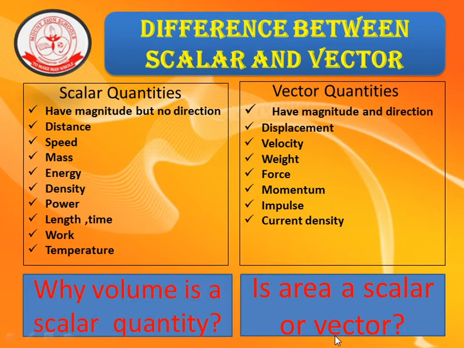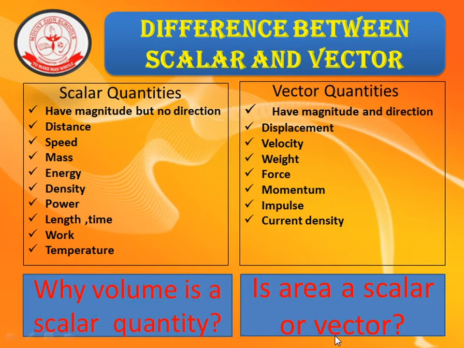Basically, any line drawn perpendicular to the area is called its normal, and this normal is called the area vector. At a time we use only one direction. So area is sometimes considered as a vector quantity, but